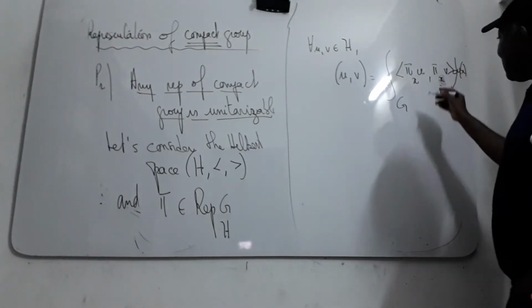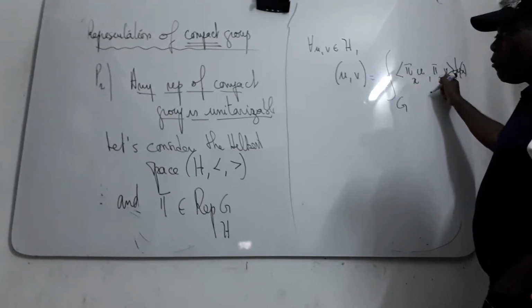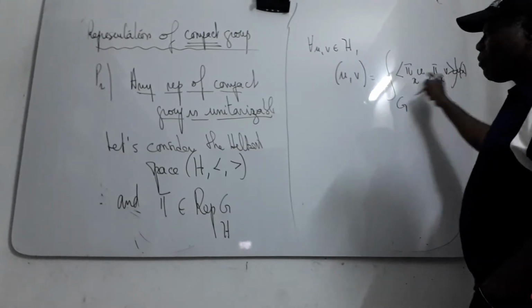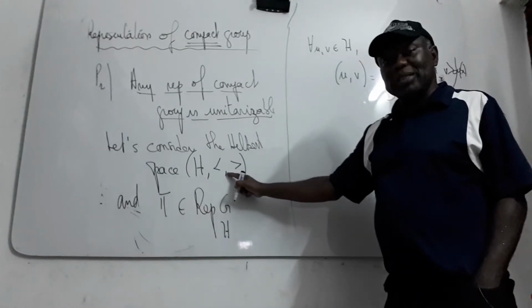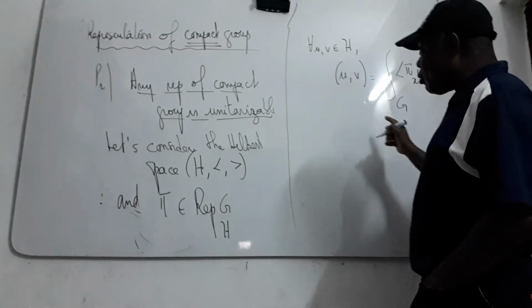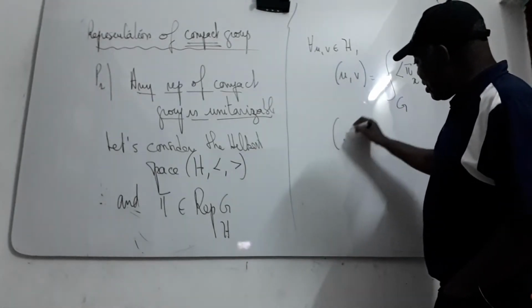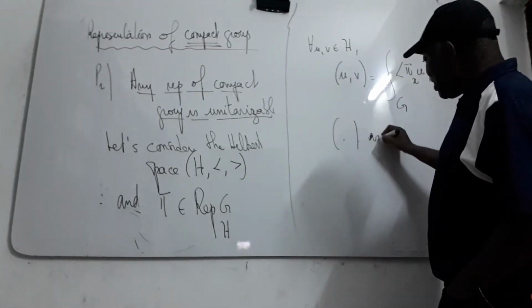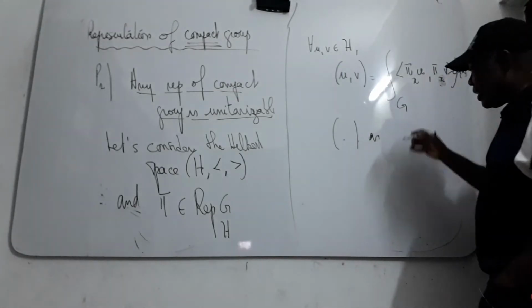This is the former scalar product in your Hilbert space, and I define another one. This is the new scalar product, also in H.